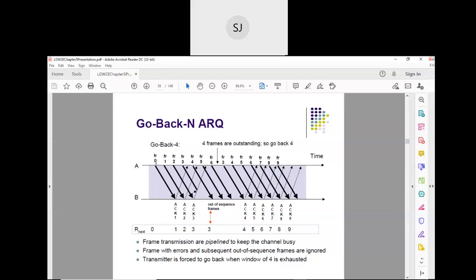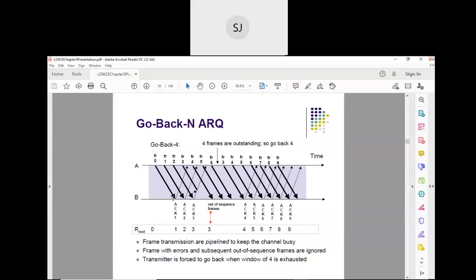See now. So it sends 0, 1, 2, 3. Okay, 4 frames it sends, without waiting for the acknowledgement. So here no acknowledgement has come. Now after sending the fourth frame, the acknowledgement for the first frame comes. Now what happens, you tell me?